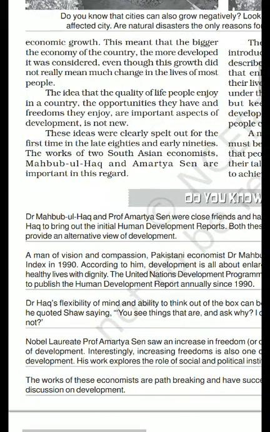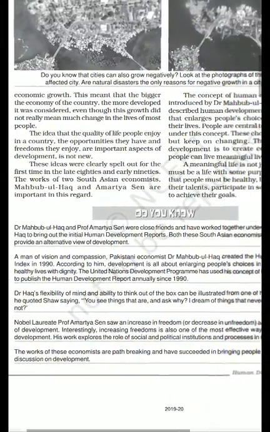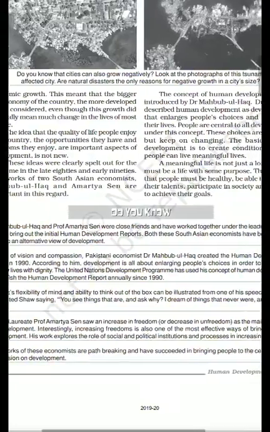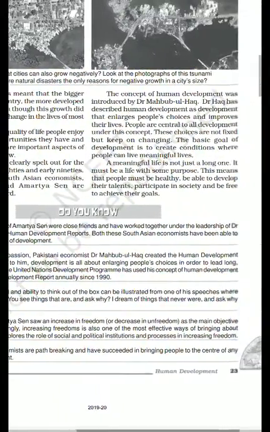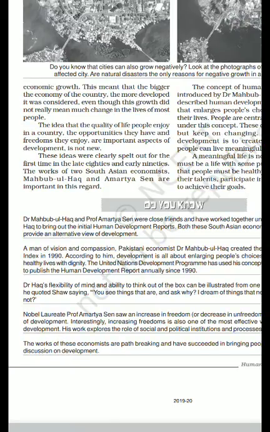Dr. Mehboob ul Haq and Amartya Sen were close friends and worked together under the leadership of Dr. Haq to bring out the initial Human Development Report.